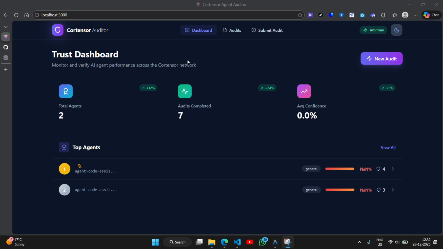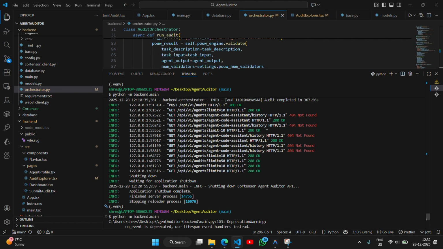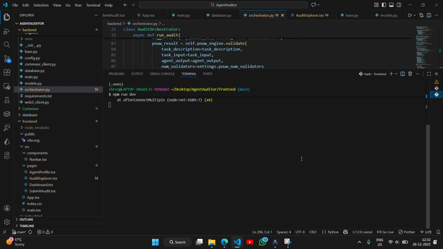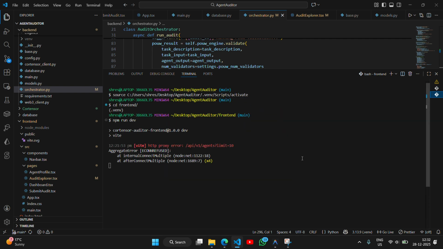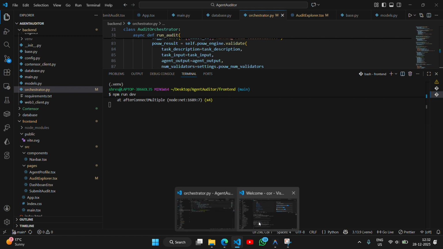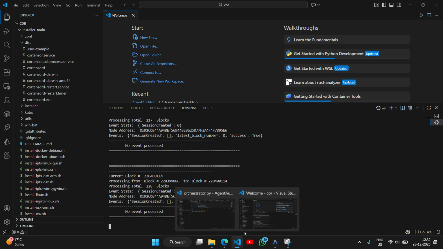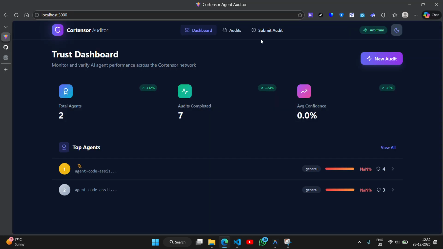Now, this project requires three terminals to be constantly running. This is the backend terminal, which is written in FastAPI. This is the front end, which will be interacting with our app. And this is the Cortensor router node, as specified in the talks. Now let me show you how it actually works.